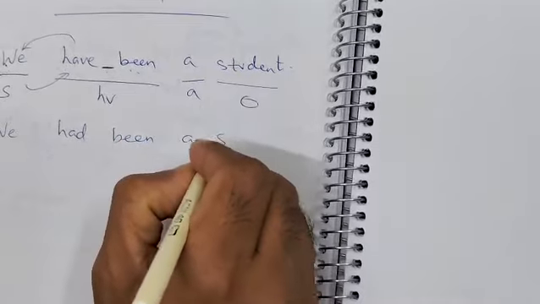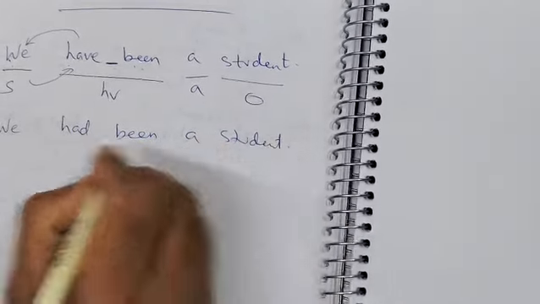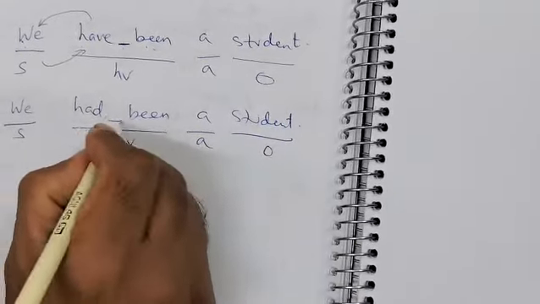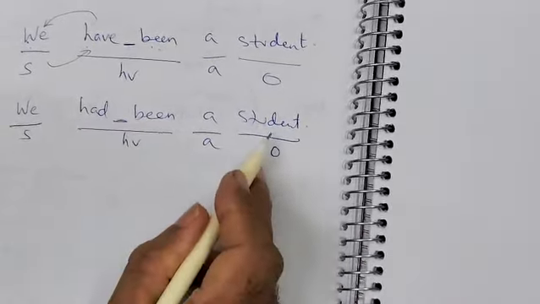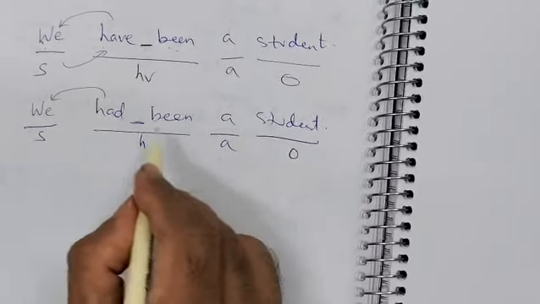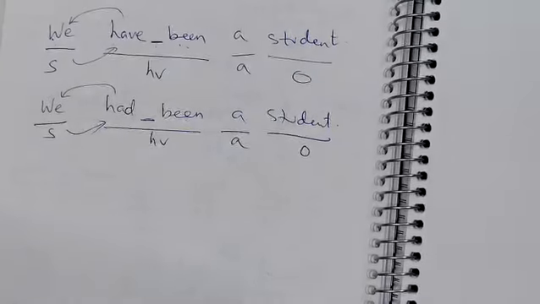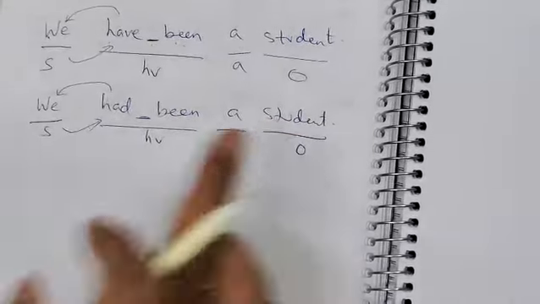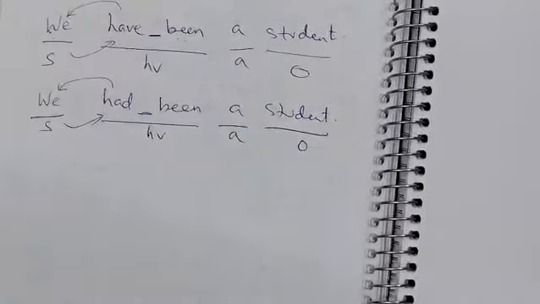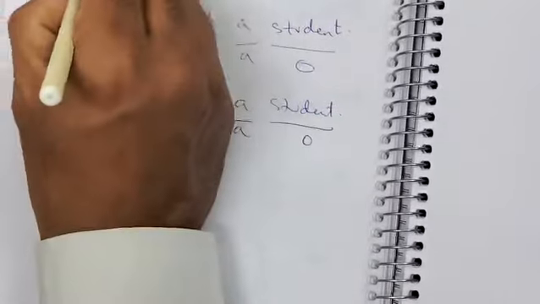We had been a student. Again, we is the subject, had been is a helping verb, this is the article, this is the object. Negative, we had not been a student. Had we been a student? Had we not been a student? Clear? So this is how you make sentences for past perfect continuous without a main verb. Okay, second formula.